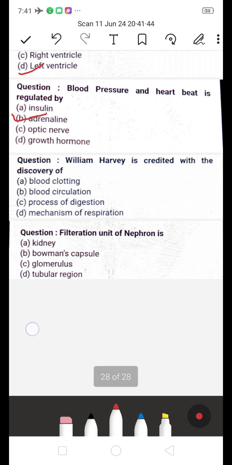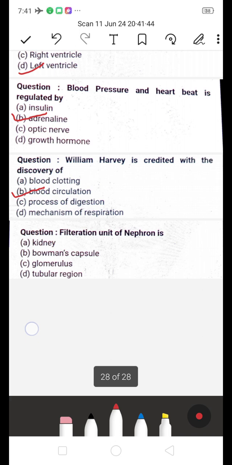Next, William Harvey is credited with the discovery of blood clotting, or blood circulation, process of digestion, or mechanism of respiration. Which is the right answer? William Harvey is credited with the discovery of blood circulation.